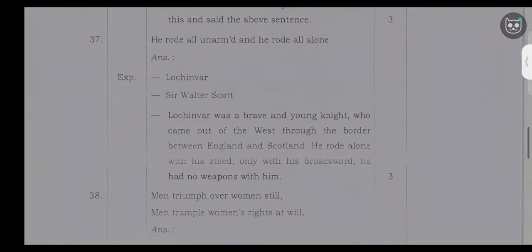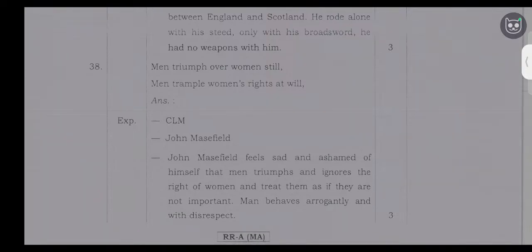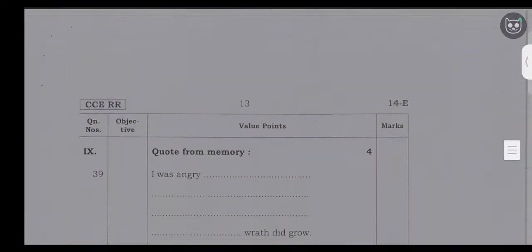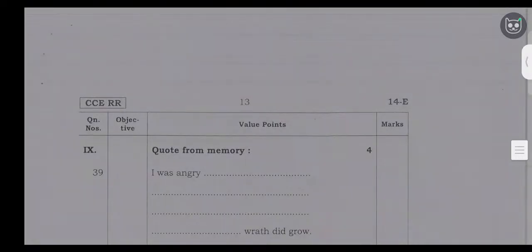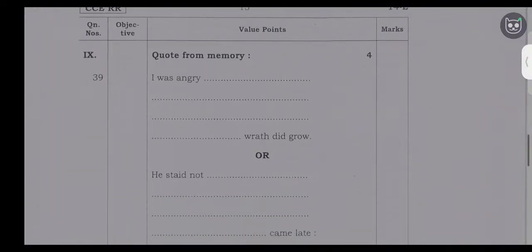Men trample women's rights at will. John Masefield. So John Masefield feels sad and ashamed. Quote from memory. So the poem you have to write. In this one poem you have to write, you will get 4 marks.